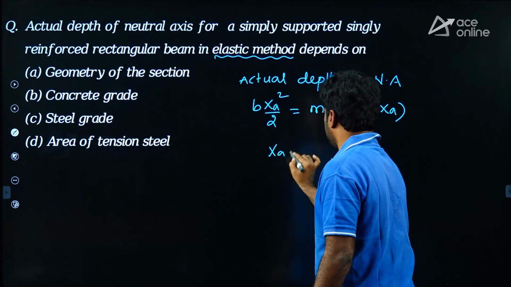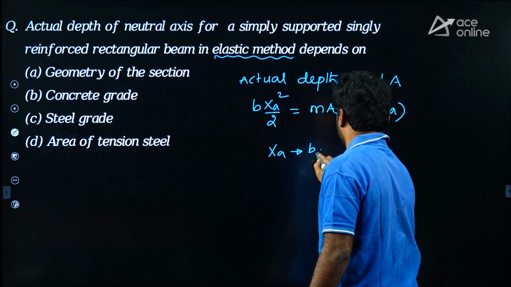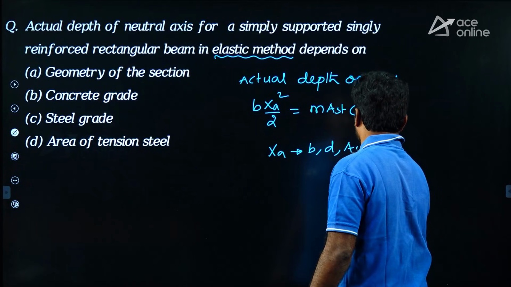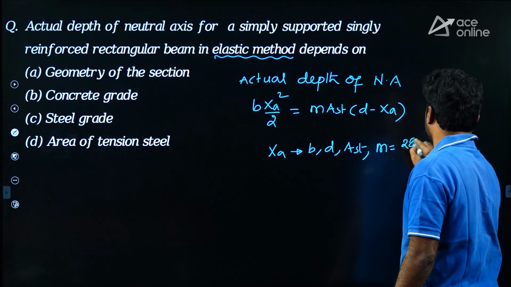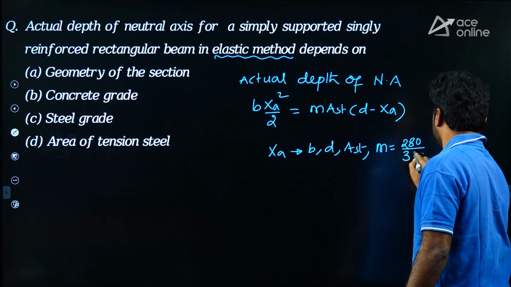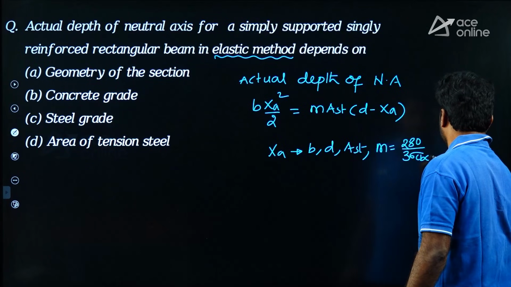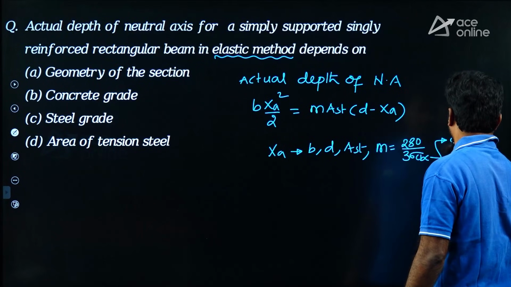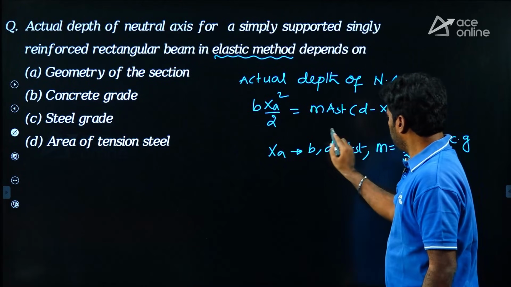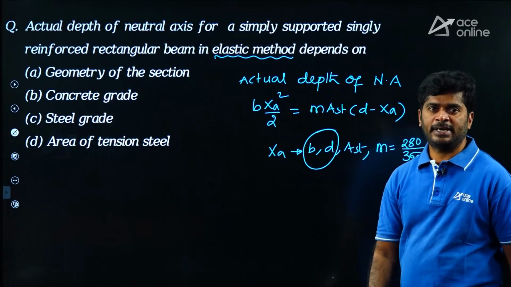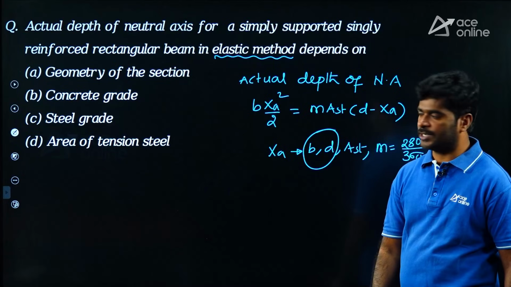Here XA depends on B, D, AST and m, where m equal to 280 upon 3 sigma CBC, where sigma CBC depends on concrete grade. B and D we call it as size of the beam or a geometry of the section.